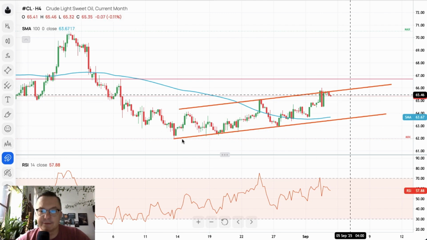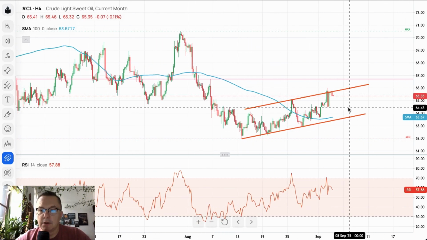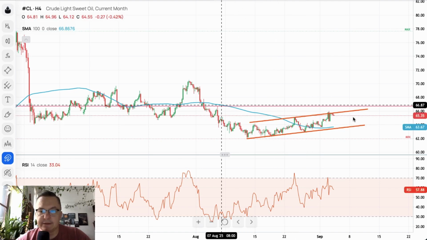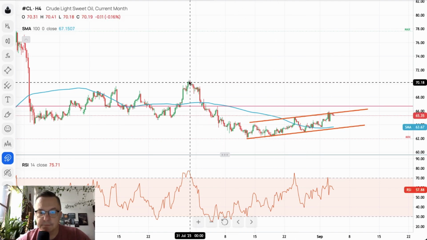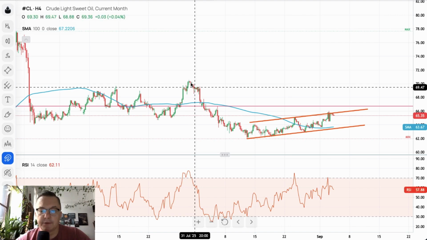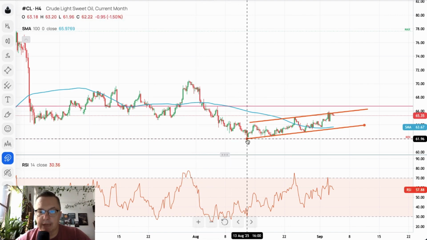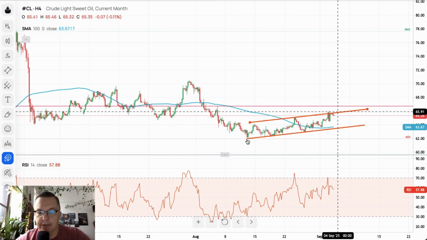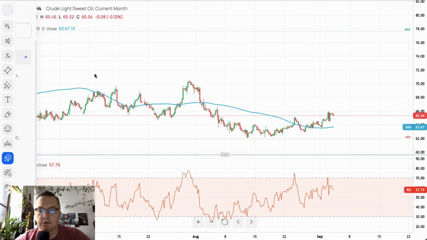I think that this is some sort of a sideways trend as we come off the 70 something area, right? So this is the swing high from July and the beginning of August, and the first half of August down, then consolidation a little bit to the upside, corrective movement a little bit to the upside, and in September we should see continuation to the downside on the crude oil.